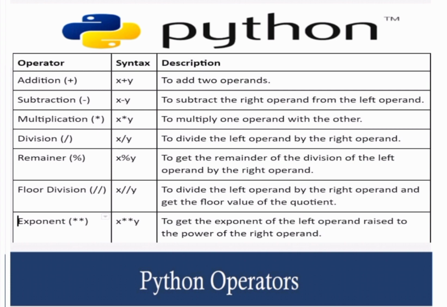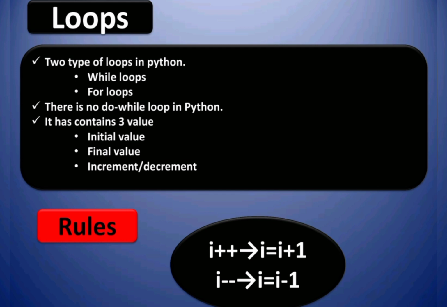Then comes the main part of Python, that is looping or loops. There are two types of loops. There are while loop and for loop. There is no do while loop in Python. It has three components, that is initial value, final value, increment or decrement.